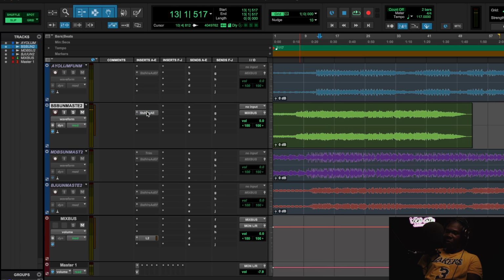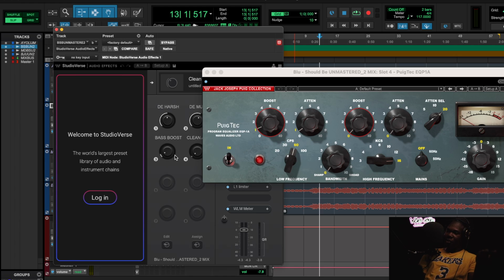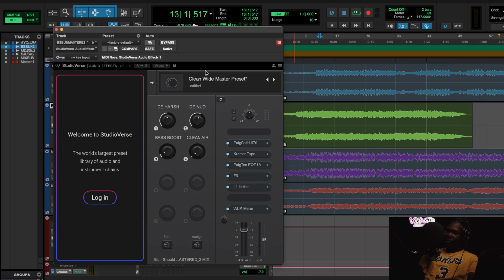Okay, the mix sounds good, but we want this mix to be a little bit wider, a little bit more ethereal, especially with the momentum of the mix. So we have this clean wide master preset, which is really dope. It includes a couple knobs like a bass boost. If you want to add a little bit more bass, if you're lacking low end, you push that. Then we also have clean air, which controls this specific knob right here, but let's just play the difference though.